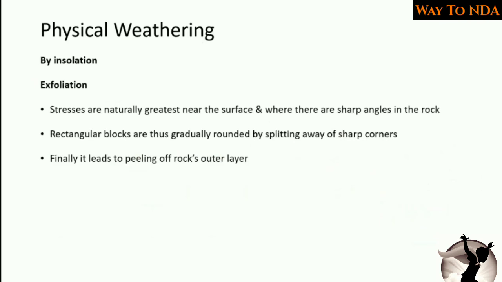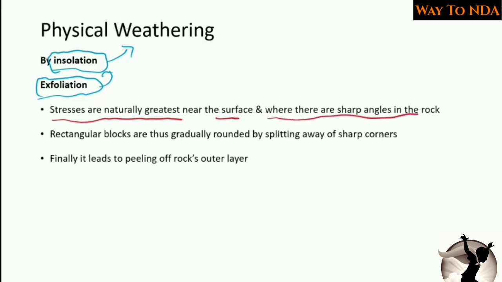So exfoliation is again a type of physical weathering which is caused due to insolation only. What happens is, stresses are naturally greatest near the surface and where there are sharp angles in the rock.